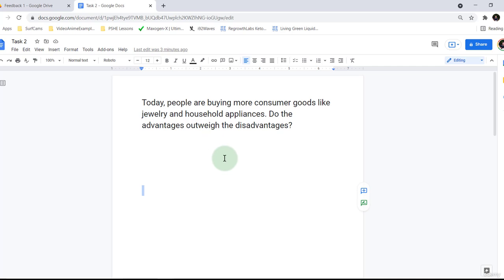Today, people are buying more consumer goods like jewelry and household appliances. Do the advantages outweigh the disadvantages? Our topic sentence: people are buying more consumer goods, jewelry, household appliances. I'm thinking Amazon. I'm thinking non-essential goods. Non-essential goods. That's a good bit of vocabulary already. So this is me almost planning, before I've even checked the student's essay.